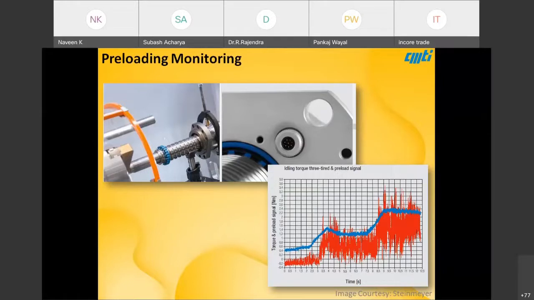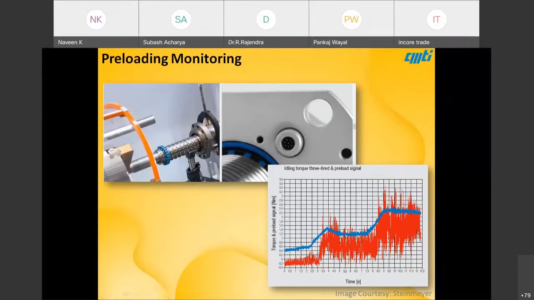Over a period of years with usage, there will be wear in the raceways and balls also. Due to wear and tear, this preload will decrease. When preload decreases, axial load carrying capacity automatically will decrease, and positioning errors also will start to increase, which is undesirable.